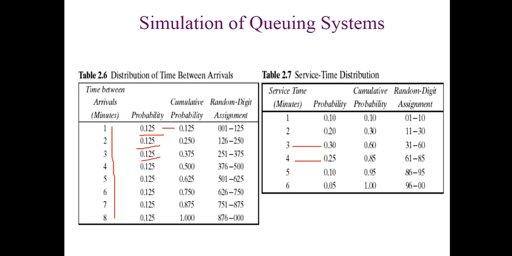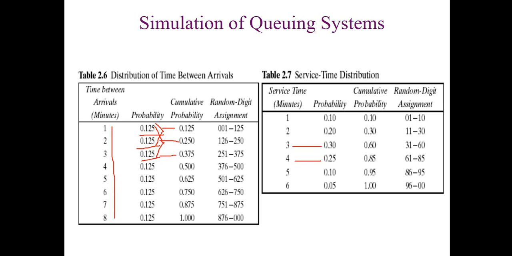Like in this term we sum the previous two probabilities. Here, since there is only one, this is the sum. For the next one, we have added the previous two, and this is their sum. Then again the sum of these three is this, and so on. So we are actually adding the previous probabilities and finding the cumulative probability.